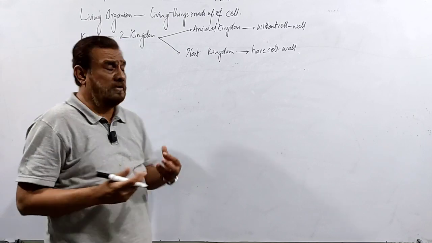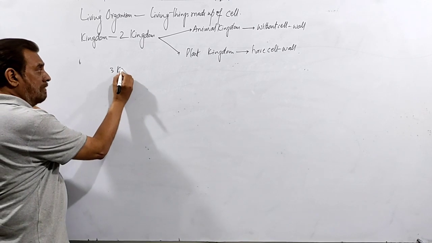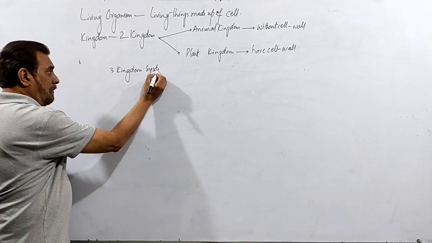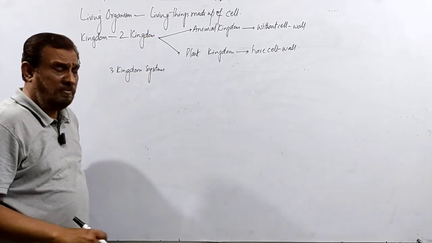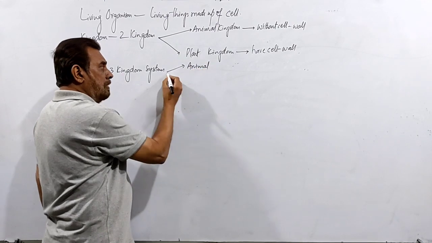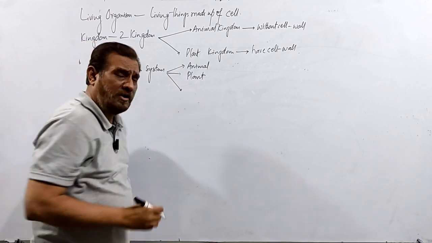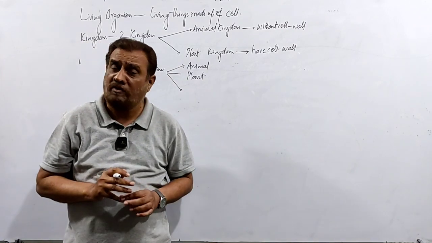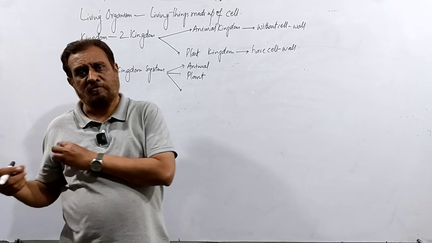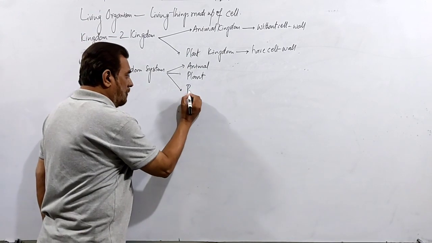And what happens? The three kingdom system came up. In this three kingdom system, the plants and animals remain the same, and from the animal kingdom, all those living organisms which don't contain a cell wall but have the property of autotrophism come out and form another group called kingdom Protista.